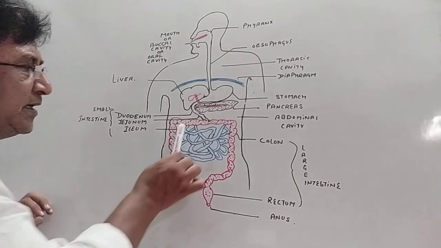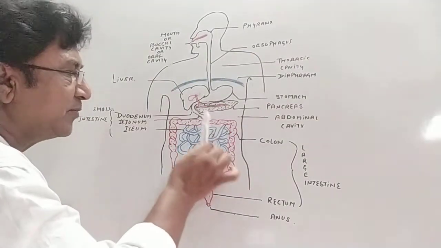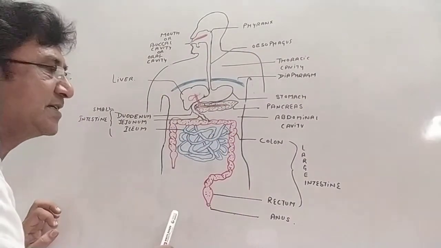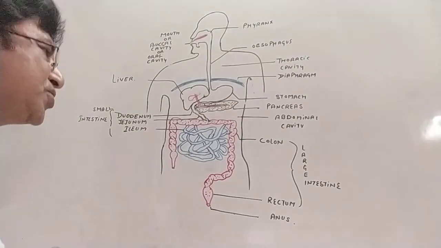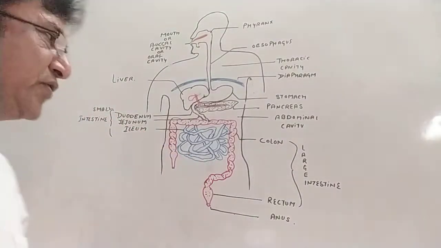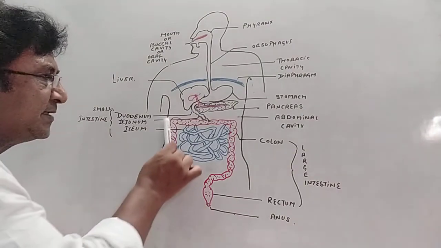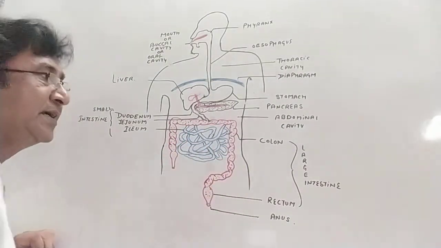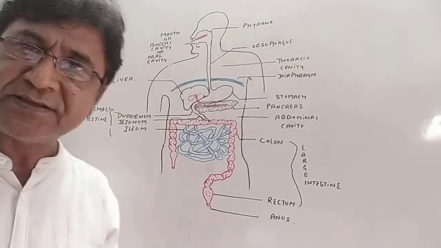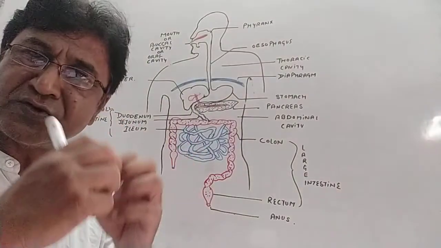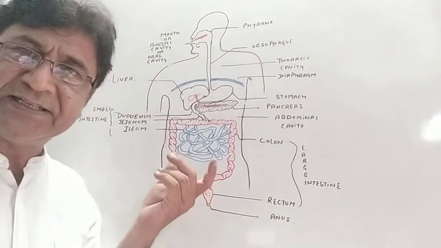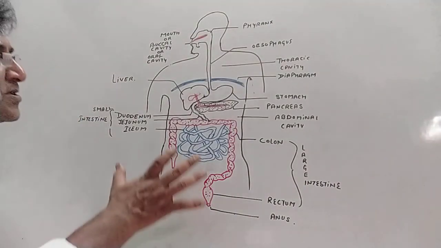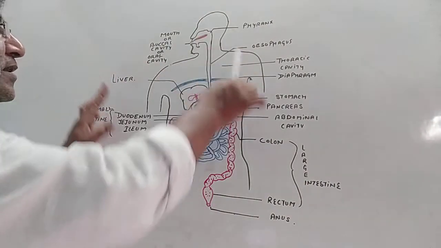Now remember, small intestine is not called as small because it is small. It is not small. It is about 6 meters long. It is called small because of its narrowness. And large intestine is not large. It is called large because of its broadness or width. Width is much higher, so it is given the name large intestine. So first, students, you should remember all the parts.